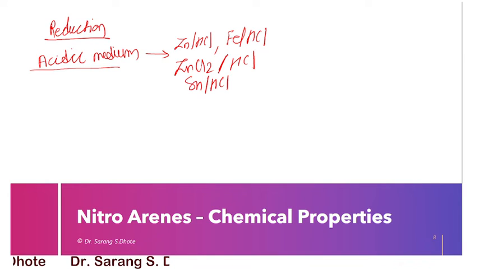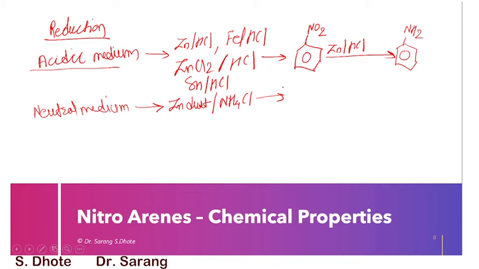If suppose the condition is neutral, reaction is carried out in case of a neutral medium, for example, zinc dust in the presence of ammonium chloride, that is NH4Cl. This is the neutral medium. Then here we are getting at the neutral conditions the phenyl hydroxylamine. Here we are getting phenyl hydroxylamine. See, reaction is like that.